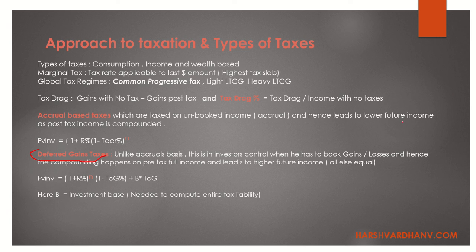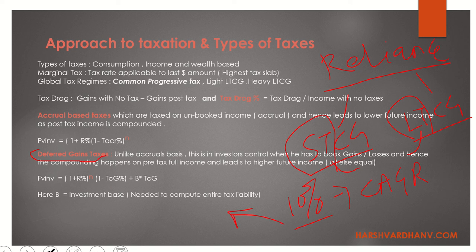It is like if I invest in Reliance today in 2020, now I have the control when I want to sell Reliance, right? The government will tax a short term capital gain to me if I sell it within 1 year, and long term capital gain to me if I sell it over 1 year or 2 years, whatever is the criteria. But the control to sell it in short term or long term lies with me. So if Reliance performs well and gives me 10% say CAGR, this 10% will entirely be compounded in my principal. There is going to be no deduction on the taxes. So what I have done, actually, is I have deferred my taxes.